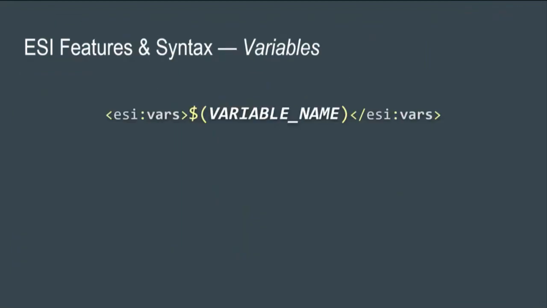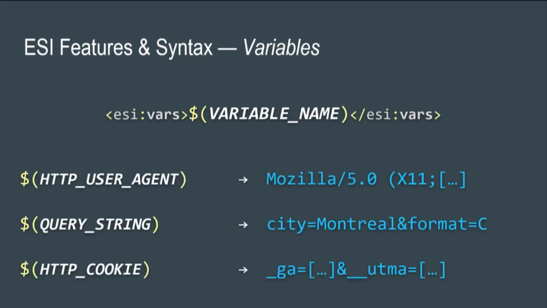Our second feature before delving into exploitation is ESI variables. It's a very simple feature. It has no attributes, so no XML attributes, and basically the content of the tags gets expanded to access metadata about the current HTTP transaction. So you're going to be able to access stuff like the HTTP user agent, cookies, query strings, basically anything relating to the current HTTP transaction.